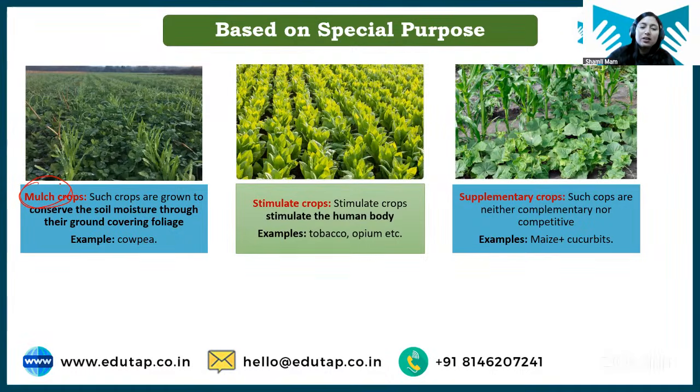No, see, Gautam, when we are saying paddy straw, it is not living, first of all, and we are using straw of paddy for mulch. So it is not a crop. But when you have just grown cowpea in order to cover the soil, then that cowpea will be called a mulch crop. Paddy straw is straw, not a crop. Okay.